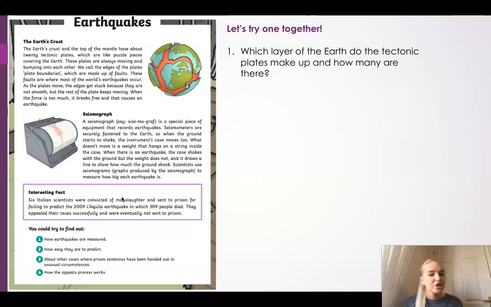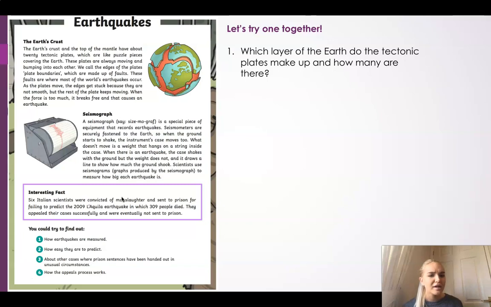So, which layer? Well, I know I'm looking for a layer, so that could be quite an important word. Of the aren't really important words to me, so I don't need to put them as my keywords. They just add some fluff. Of the earth, potentially that could be a keyword. Do the tectonic plates make up? And how many are there?